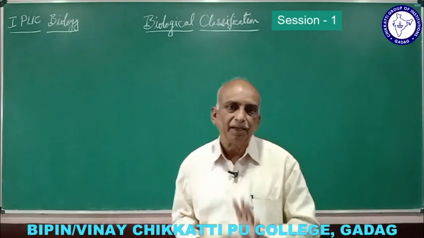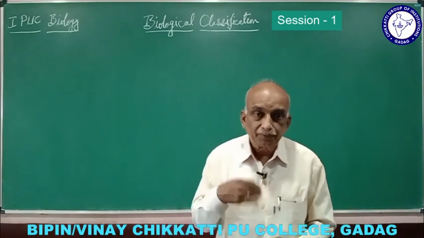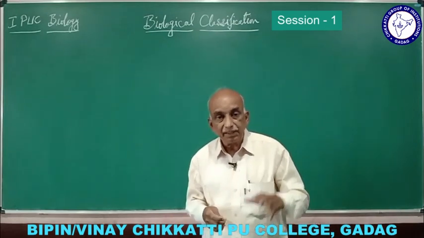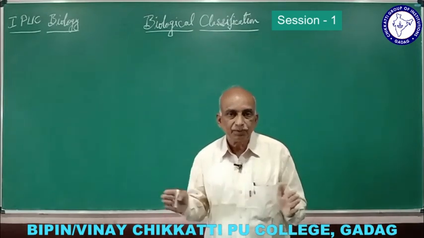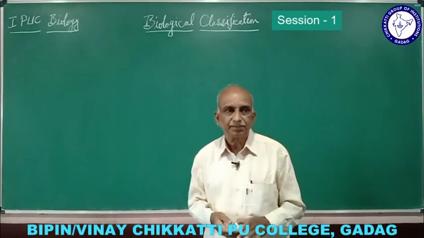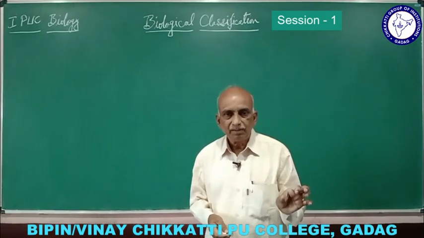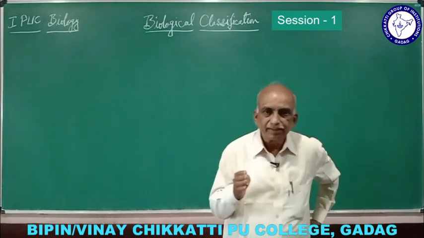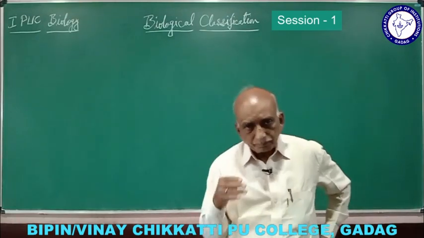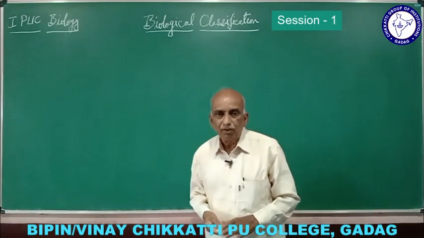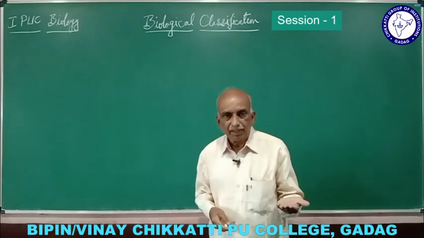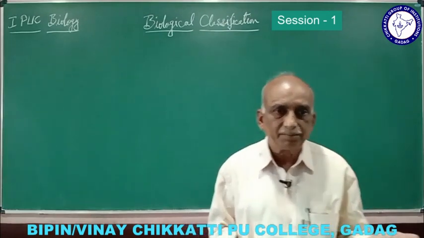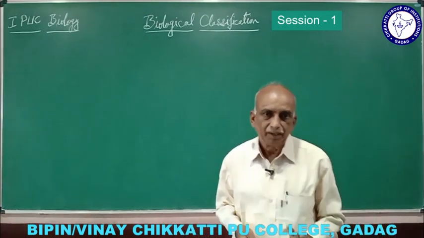But after that, Ernst Haeckel, a German scientist, classified organisms into a three kingdom classification: protista, plants, animals. So organisms which had both plant and animal character, or neither plant nor animal character, he classified into the protista group.